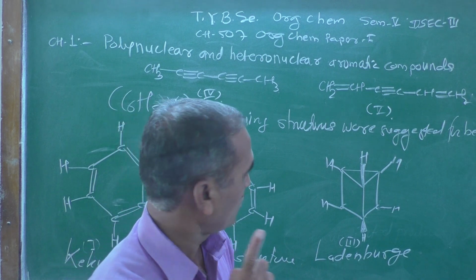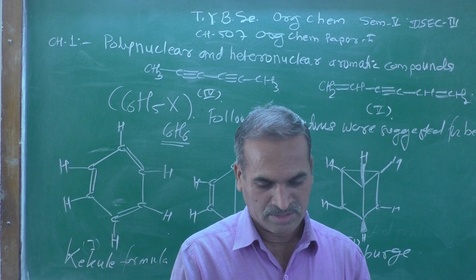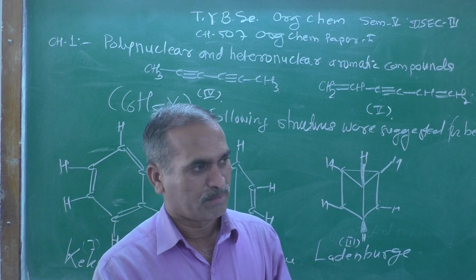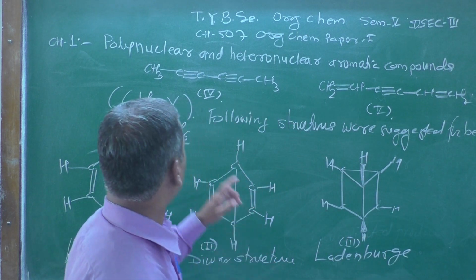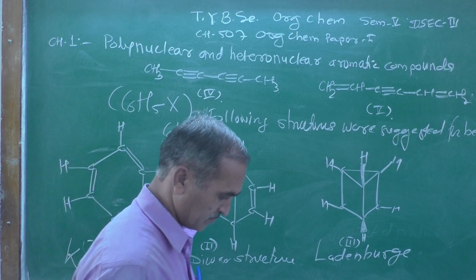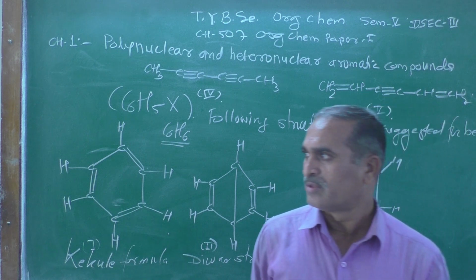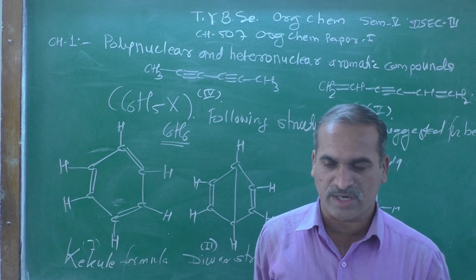Out of these 5 structures, one of them is the correct one. But how are the rest of the structures rejected? Just now we have seen that monosubstituted benzene derivative is generally obtained after the replacement of one hydrogen atom.